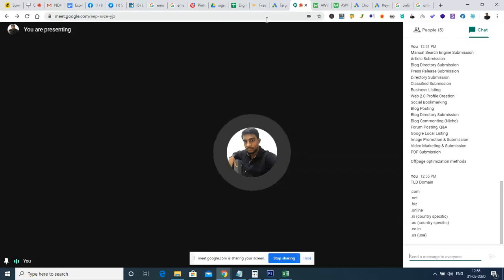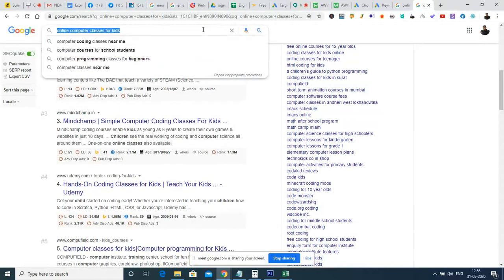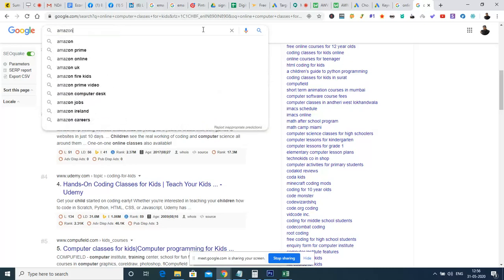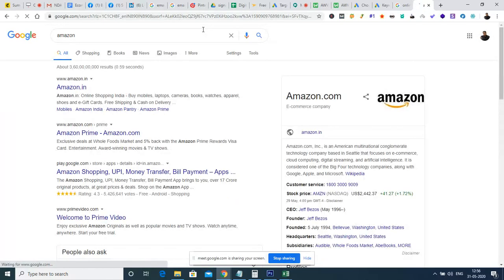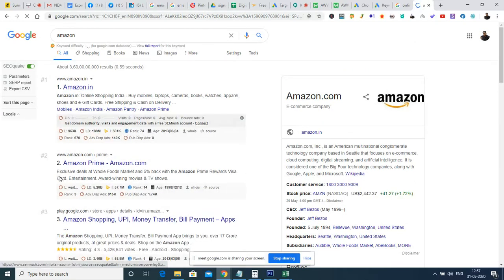You can consider Amazon. Amazon has Amazon.com, as well as a local domain, Amazon.in. If I'm searching for Amazon, the first result I get is Amazon.in, rather than Amazon.com. The reason is Amazon.in is highly local tagged, so this domain comes at the first position when I'm searching from India. Suppose I search for the same Amazon from some other country; what result can be displayed? Let us see that.